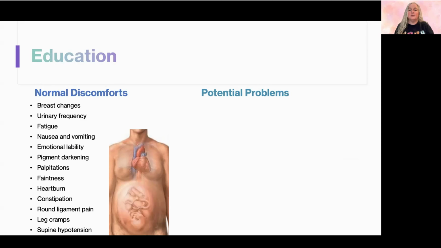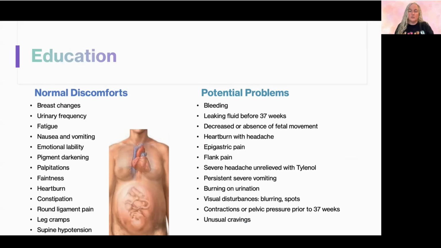As far as potential problems go, things that she should report: bleeding, okay? At the very end of pregnancy, it's not unusual if she's starting to labor to have some bloody show. But prior to that, we shouldn't be seeing bleeding. Leaking of fluid before 37 weeks could be a sign that her water broke early. Decrease or absence of fetal movement. Once she starts feeling fetal movement, she should continue to feel fetal movement. And we're going to actually teach her how to track that, which we'll talk about.